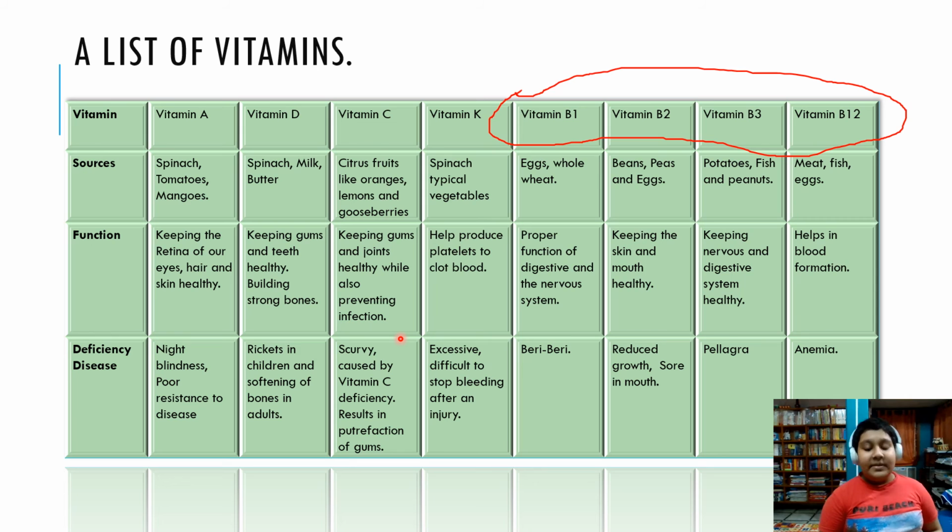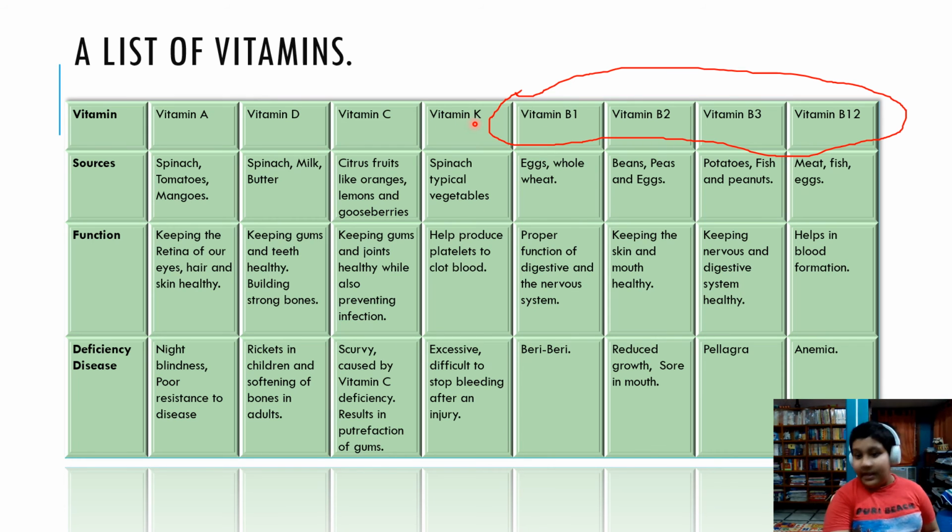The persons kept on the diet of oranges and lemons had their scurvy cured and they were back to work. So the doctor understood that vitamin C is the chemical which prevents the putrefaction of teeth. Basically, what scurvy causes is the rotting of gums and the weakening of teeth.